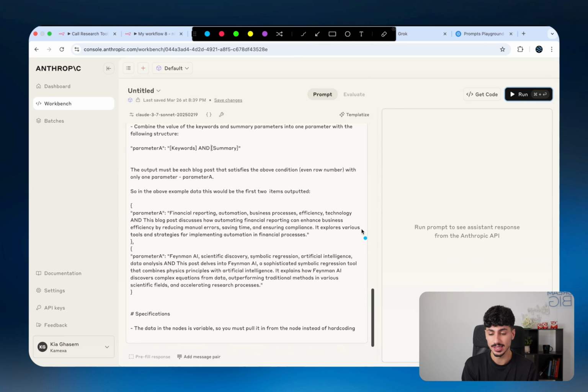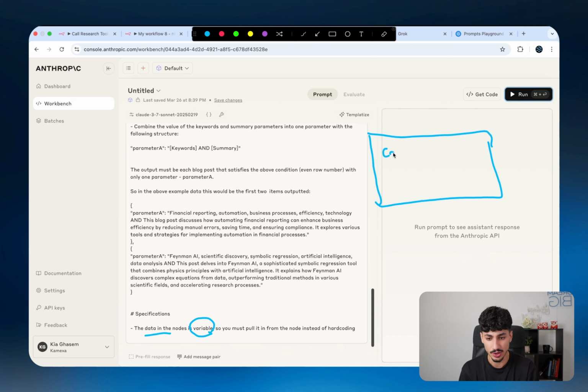And then usually I leave at least one specific rule that the AI model should always follow, because they usually get this wrong. I say that the data in the nodes is variable, so you must always pull it from the node instead of hard coding it. Because a lot of times when you ask AI to write code for you, what it will do is first define that bit of data. So it'll say, this is a certain constant or a certain variable, and these are the values of that actual variable, which are the values that I gave it up here. And then it tries to manipulate this actual variable. But what we want is for the AI model to go and actually pull that data from that previous node dynamically instead of hard coding it. And so we usually have to tell it that this is what we're trying to achieve in the actual prompt itself.